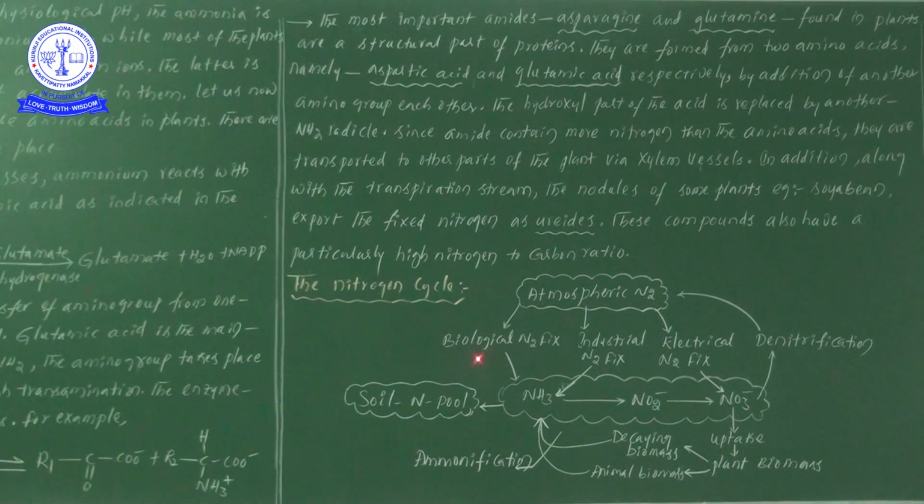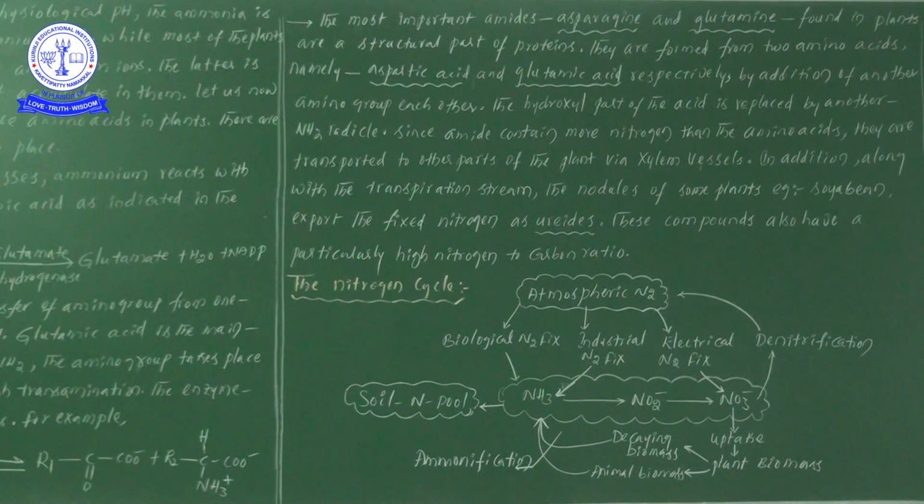From biological nitrogen fixation, ammonia formation takes place, and in industrial nitrogen fixation they also synthesize ammonia.